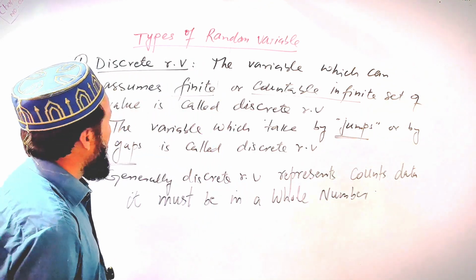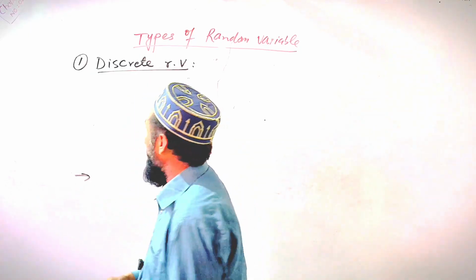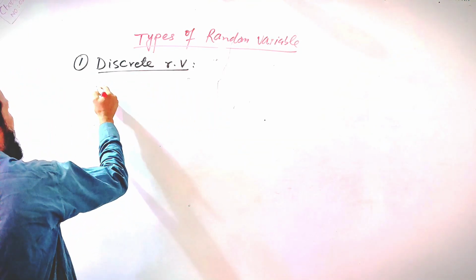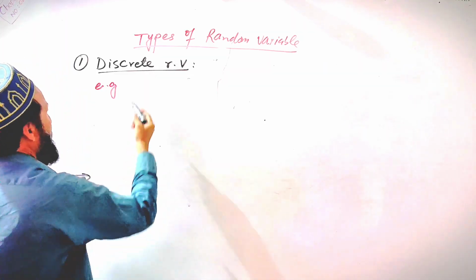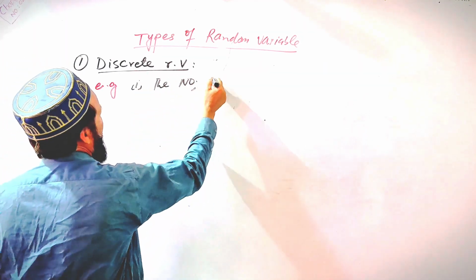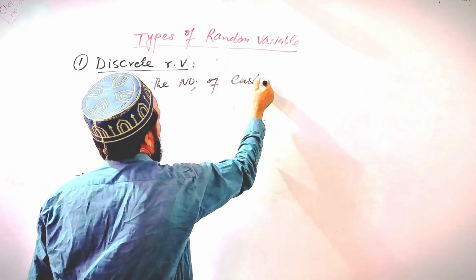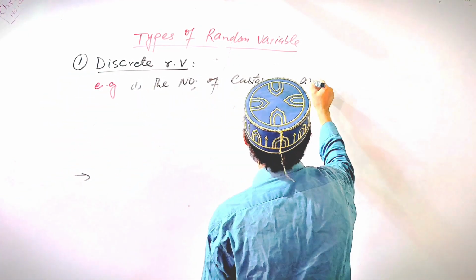For example, there are some examples we are taking. First example: the number of customers arriving at a bank center.